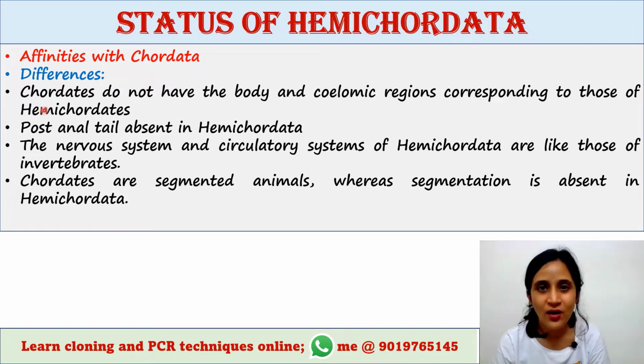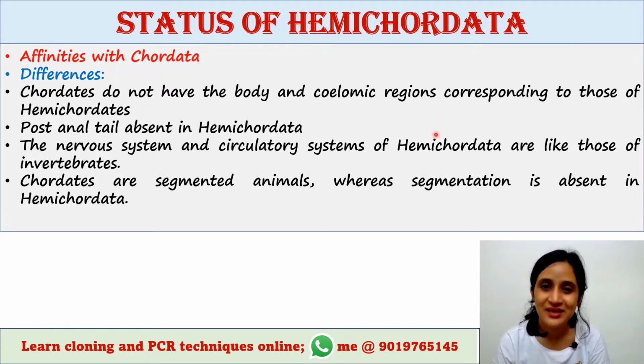So the Hemichordata differs from the Chordata in the following features. Chordates do not have the body and coelomic regions corresponding to those of hemichordates.